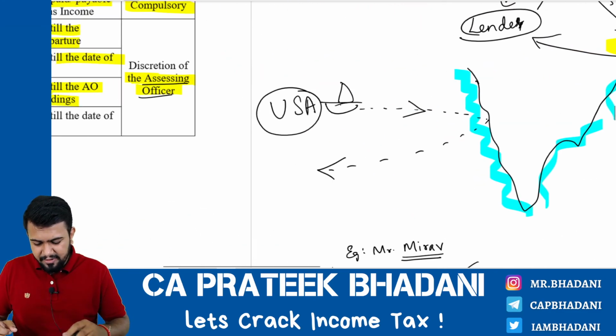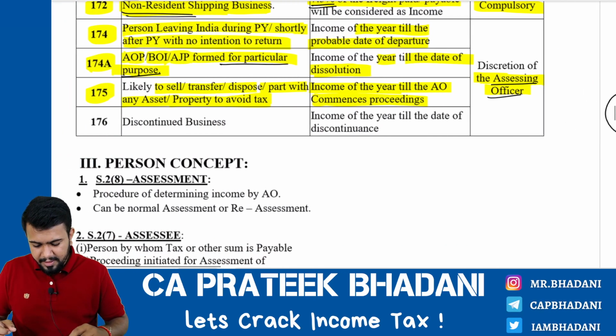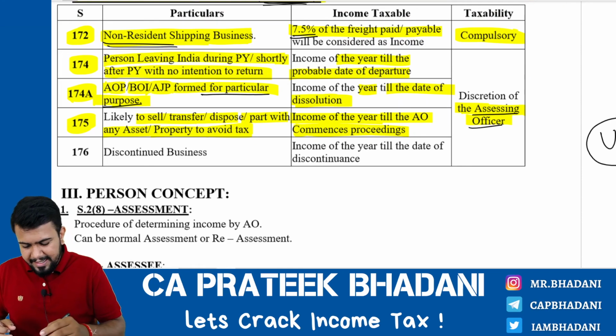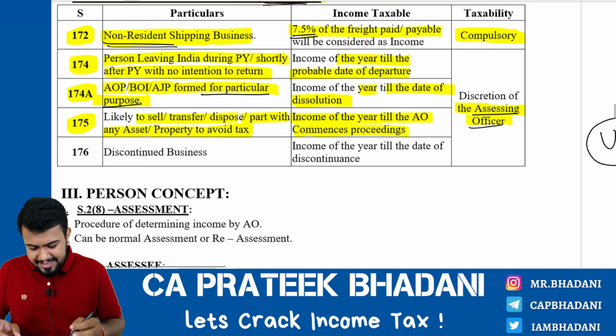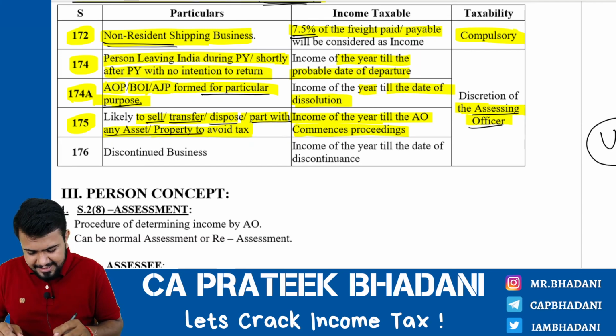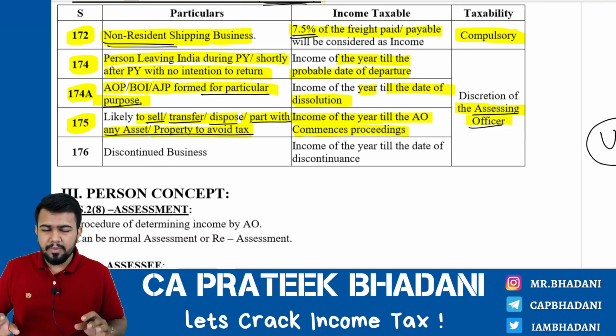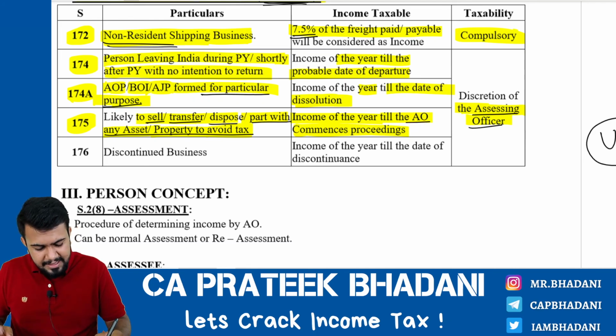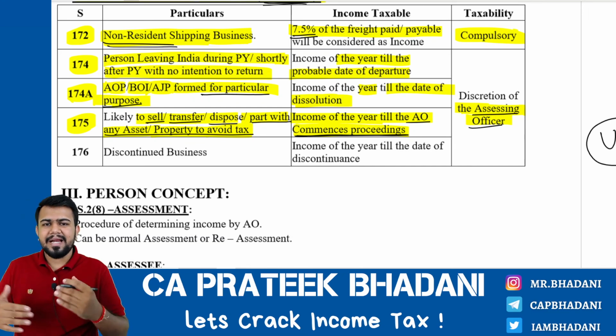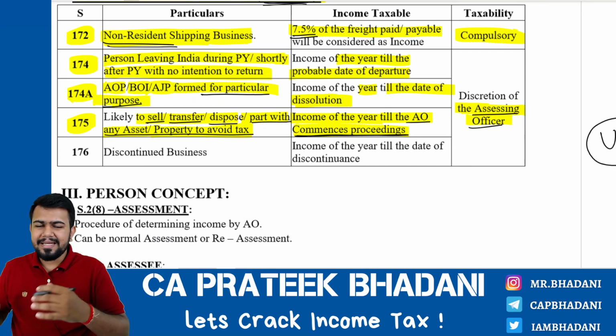Hence, assessing officer comes and he sees that where the assessee is likely to sell, transfer, dispose, or part with any asset or property to avoid paying some tax, then till the assessing officer commences proceedings. Commences proceedings means what? He will start calculating, he will himself start assessing the tax.